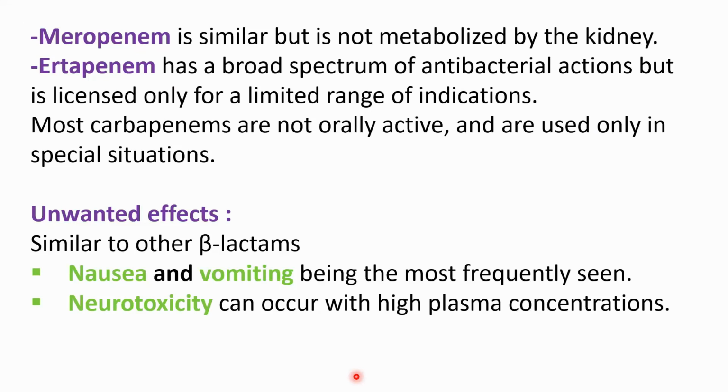Some other examples are meropenem, which is similar but not metabolized by the kidney, and ertapenem. It has a broad spectrum antibacterial action but having a limited use. Most of the carbapenems are not orally active, so they are used only in special situations.